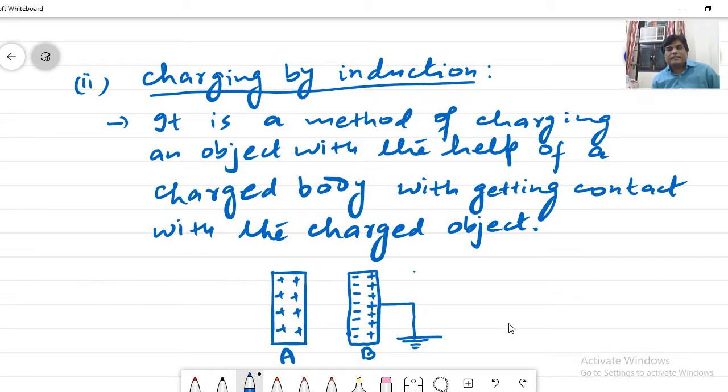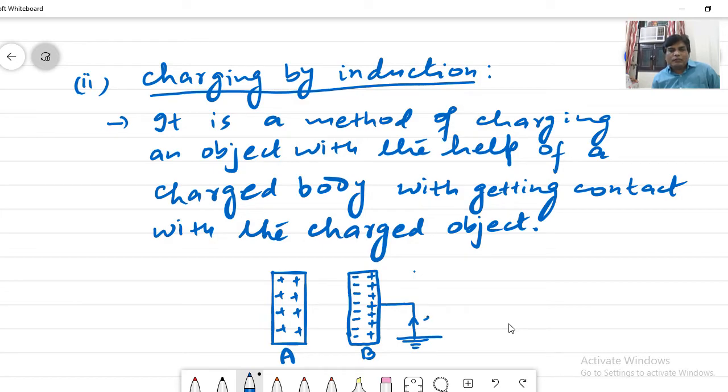Earth is assumed to have an infinite number of electrons, and it also has the capacity to accept an infinite number of electrons.